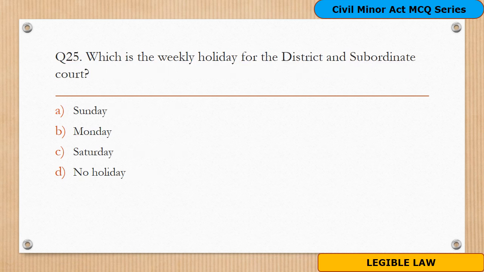Question 25. Which is a weekly holiday for district and subordinate courts? Options are A. Sunday, B. Monday, C. Saturday, D. No holiday. And the answer is Sunday. As given in section 43, sittings of courts, of the Act, the district and subordinate courts shall sit from day to day except on Sunday. Hence, Sunday is a weekly holiday for district and subordinate courts.